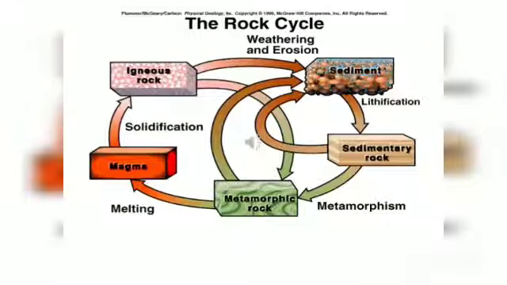Now, after discussing these three types of rocks and how they are formed, we'll take up the rock cycle. Now, what is this rock cycle? Students, you will be surprised to know that one type of rock changes to another type under certain conditions in a cyclic manner. This process of transformation of the rock from one to another is known as rock cycle. As I already told you, igneous rocks transform into sedimentary rocks, sedimentary into metamorphic rocks. Now how does this process go on, how does this rock cycle work?